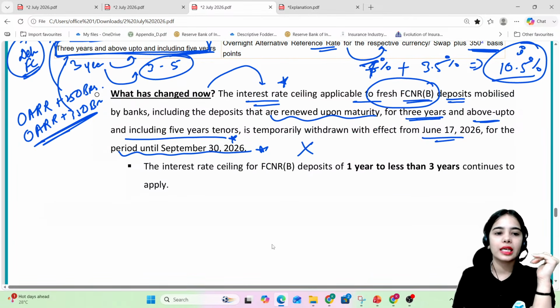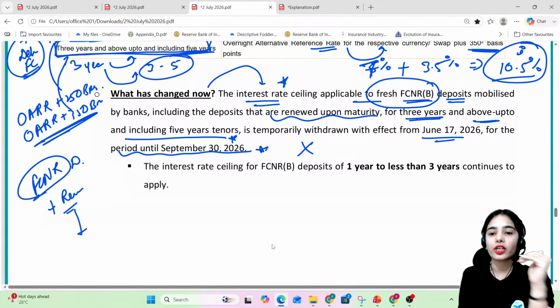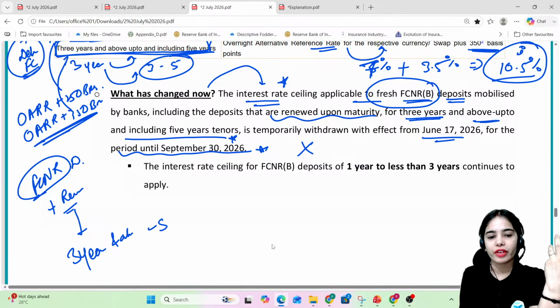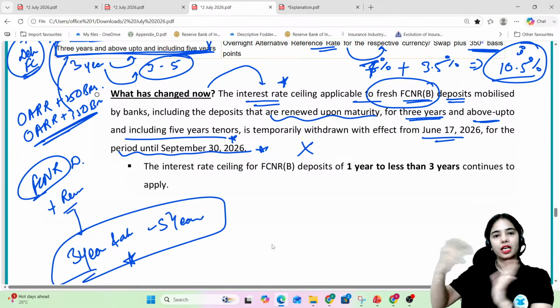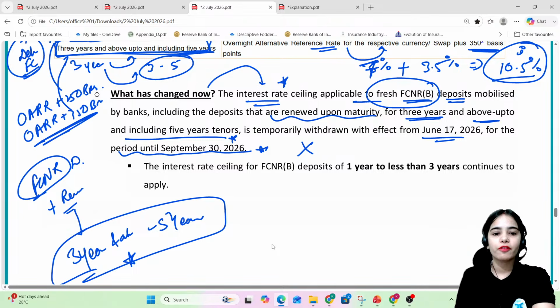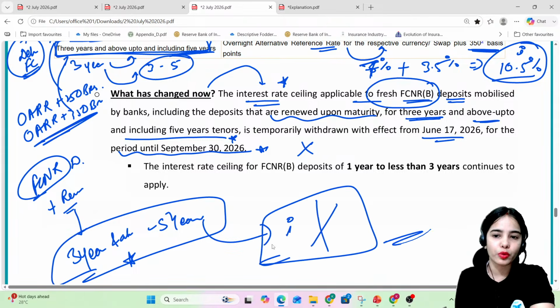So think about it: for the new fresh FCNRB deposits as well as the FCNRB deposits that are renewed, if they are for the time period of 3 years and above up to 5 years, okay, the interest rate ceiling has been temporarily removed up till 30 September 2026.